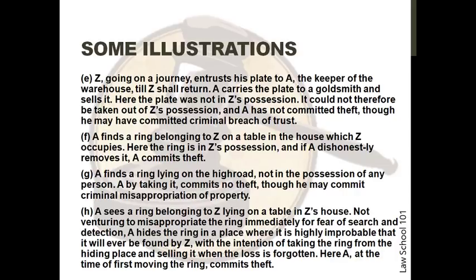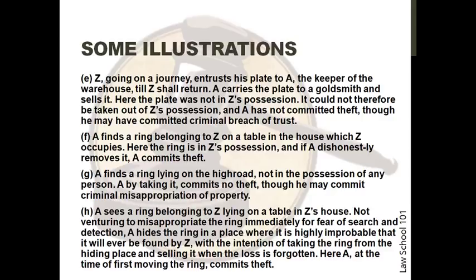Now, the next situation. A finds a ring belonging to Z on a table in the house which Z occupies. Here, the ring is in Z's possession, and if A dishonestly removes it, A commits theft. In the next situation, A finds a ring lying on the high road, not in possession of any person. A, by taking it, commits no theft, though he may commit criminal misappropriation of property.